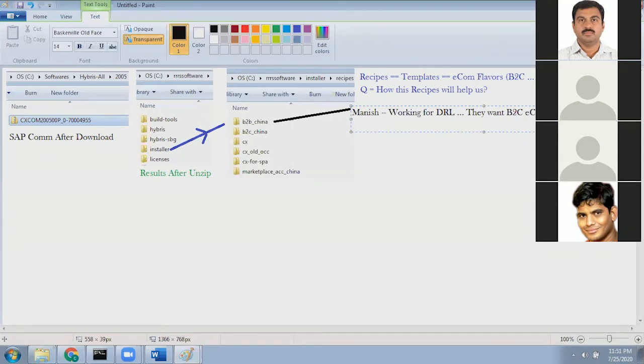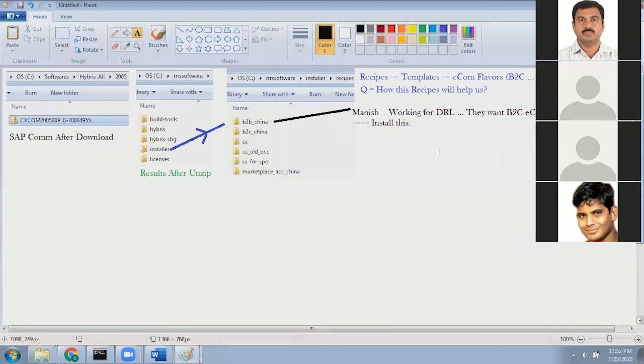Then instead of developing from scratch, he can simply install this. What we get after installation, I will show you. For now, Manish is working for X company and they want a B2C e-commerce site. He will install this. How to install, we will see. For now, just assume that he will install this. Sorry, it's B2B, right? So Dr. Reddy's Lab wants B2B. So he will install this.